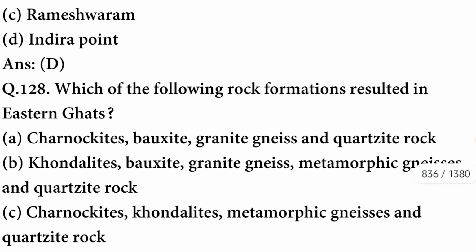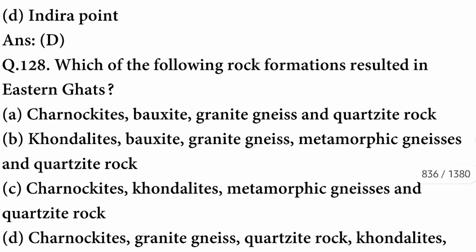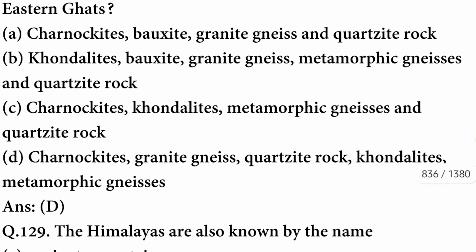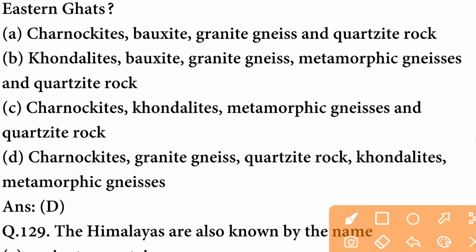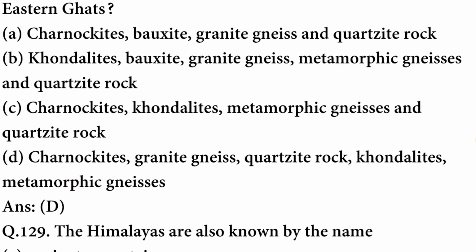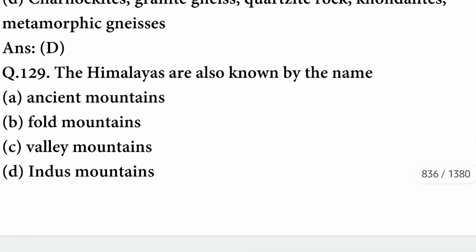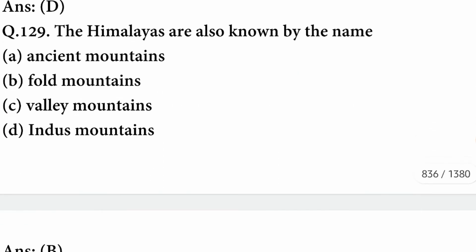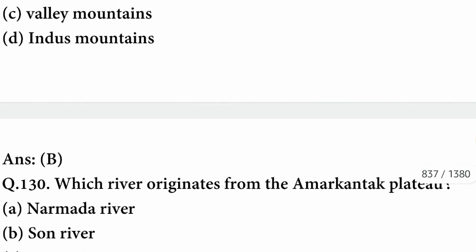The option is correct. Which of the following rock formations resulted in the Eastern Ghats? The rock formations are Charnockites, Granite Gneiss, Quartzite Rock, Khondalites and Metamorphic Gneisses. The option is correct. Next question. The Himalayas are also known by the name Fold Mountains.